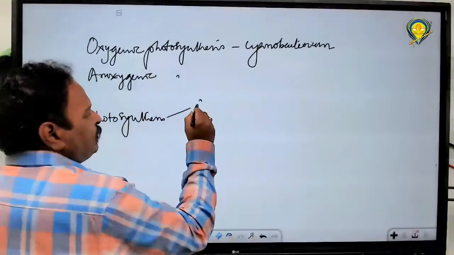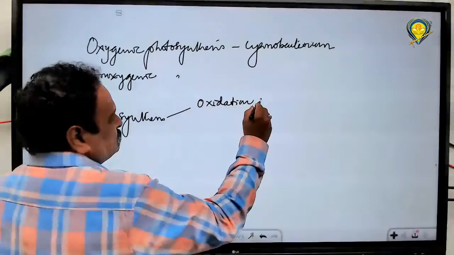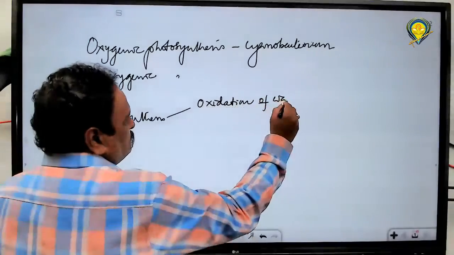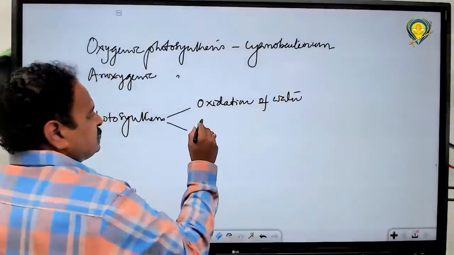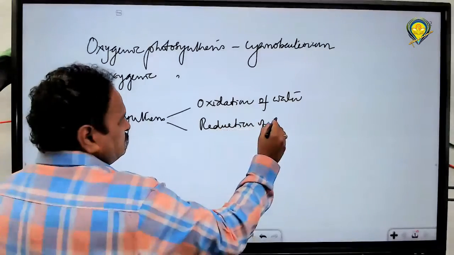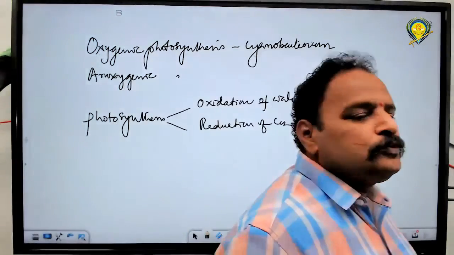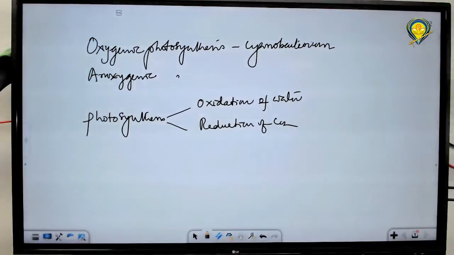One is oxidation of water. Simple. Second, reduction of CO2. That's all. Water gets oxidized and carbon dioxide gets reduced. Water gets oxidized during the light reaction. You know that photolysis of water releases oxygen. Next, carbon dioxide gets reduced to carbohydrate. These are the 2 steps in photosynthesis.